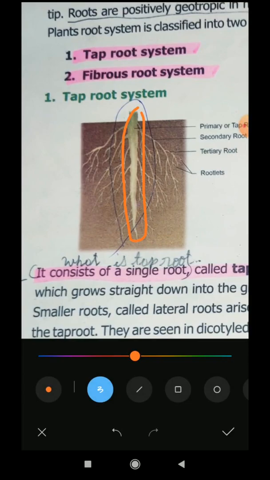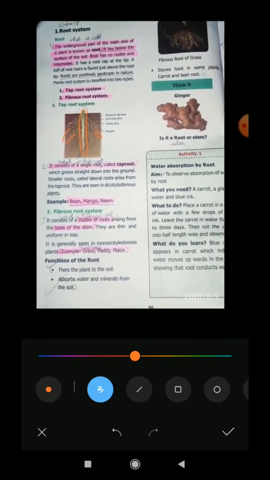It grows straight down in the ground. Yes or no? So this is called the taproot. Side by side, it has lateral roots. These are the lateral roots. Do you understand, children? Yes.